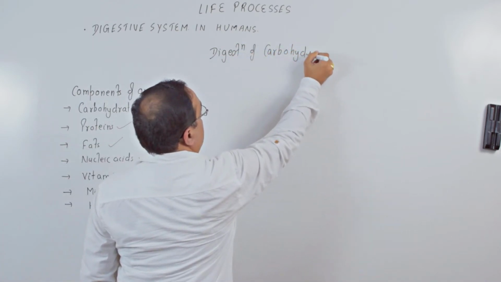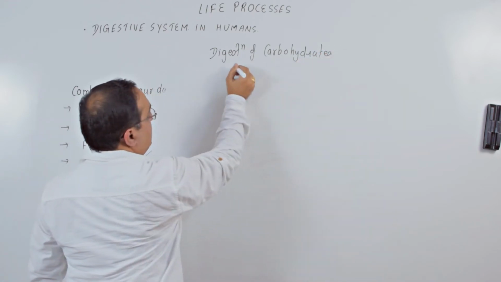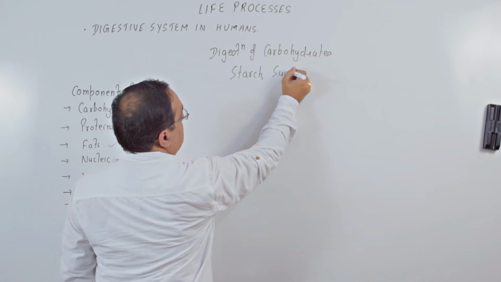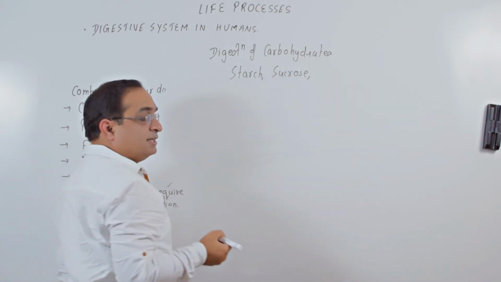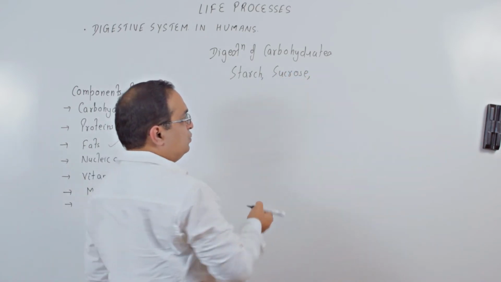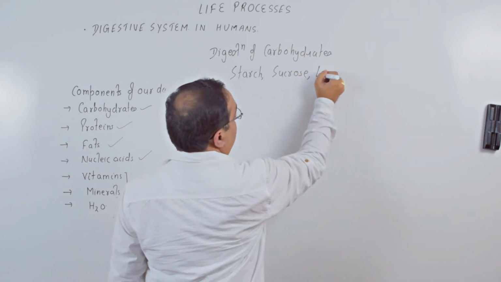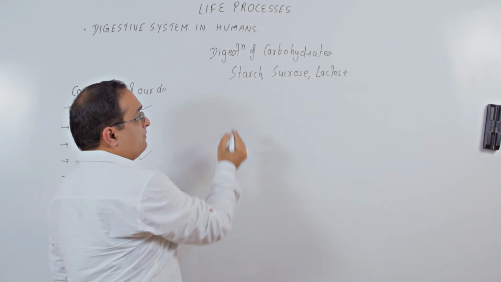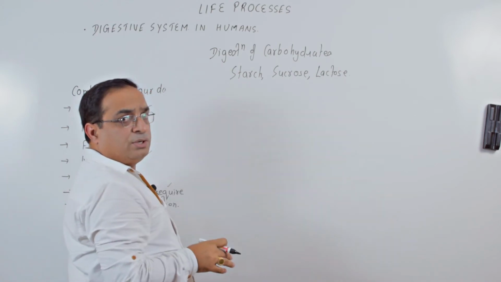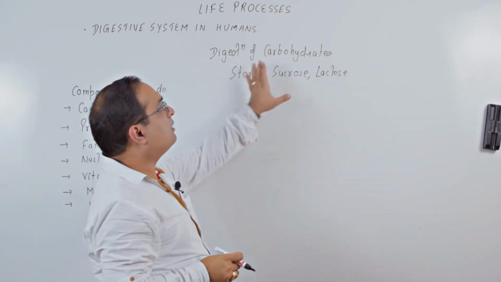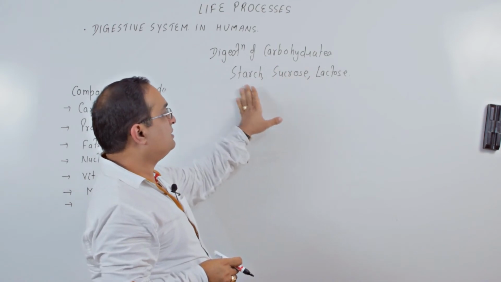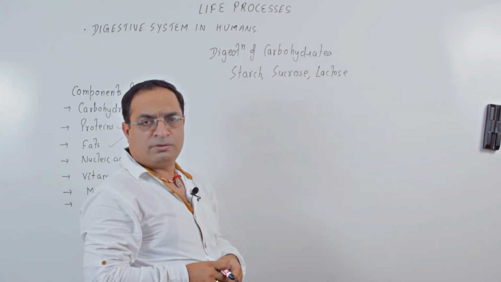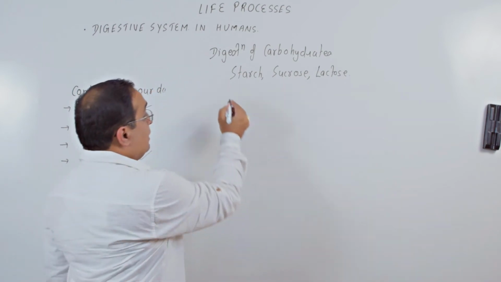The main carbohydrates of our daily diet are starch; sucrose, which is table sugar, cane sugar or commercial sugar; and lactose, the sugar in milk. These are the main carbohydrates which we take regularly: starch, sucrose, lactose, and maltose also, which is present in germinating seeds.